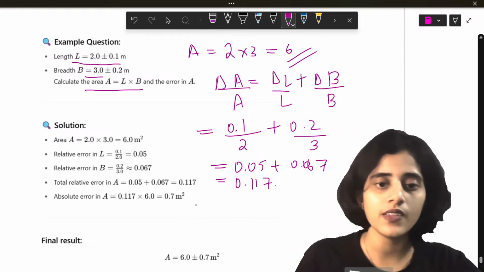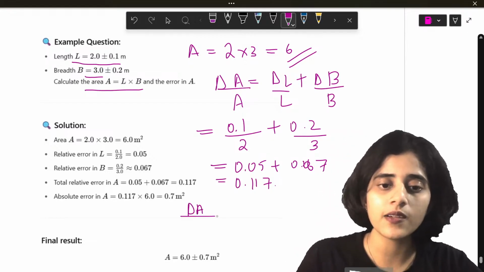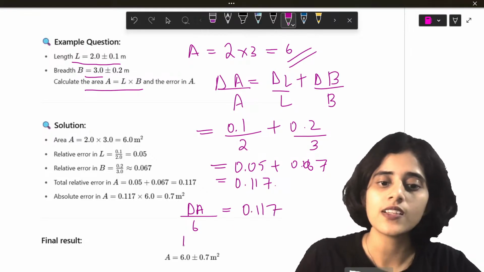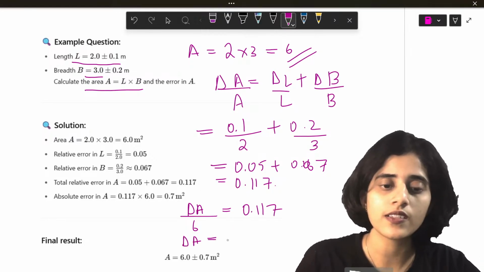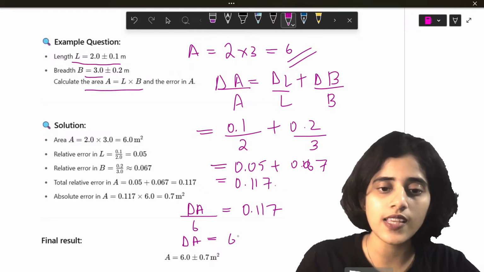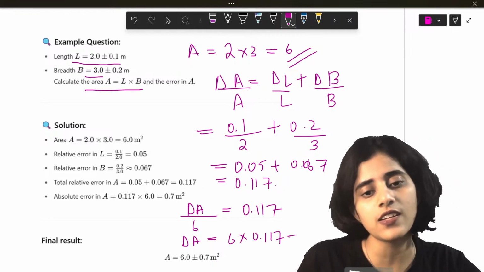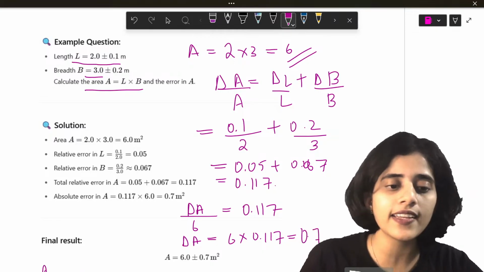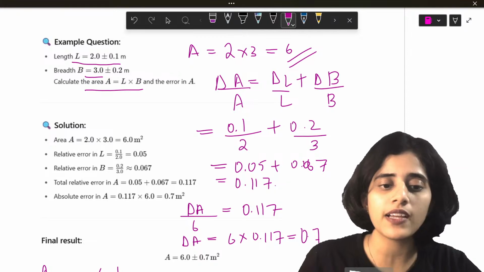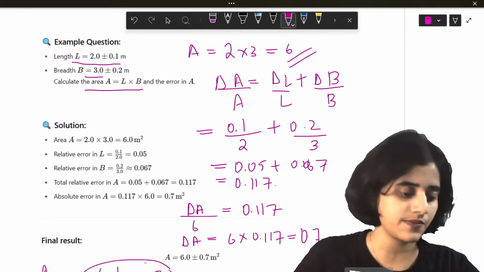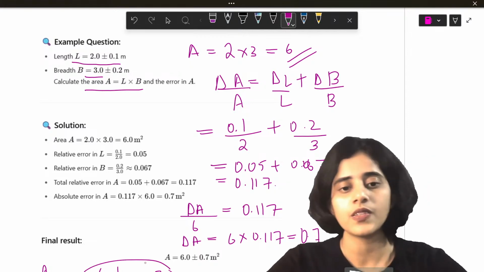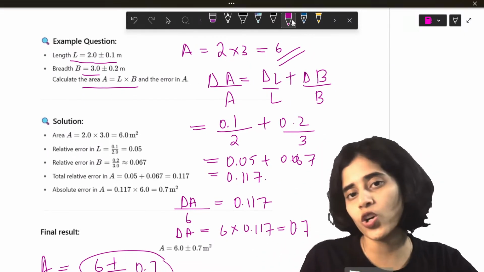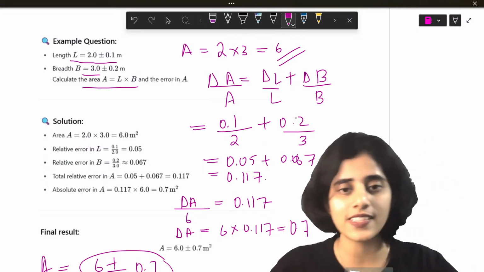Okay. So del A by area, 6, is equal to 0.117. So del A is what? 6 into 0.117, which is 0.7. So the final area is 6 plus or minus 0.7. Okay? Is this clear to all of you?